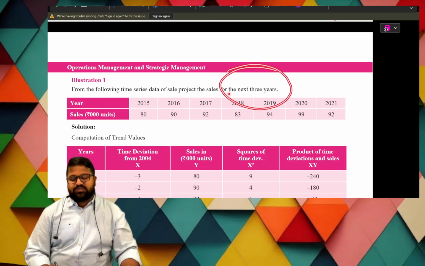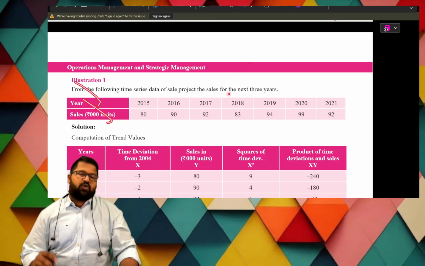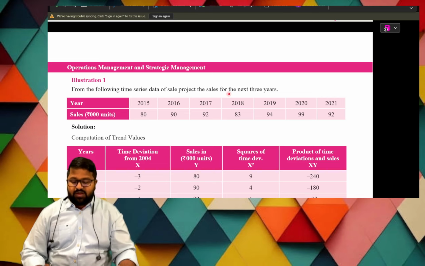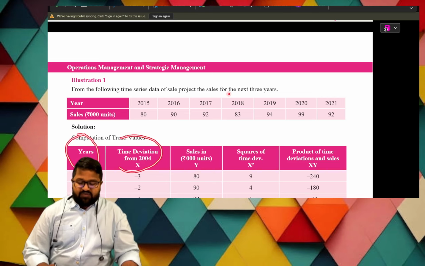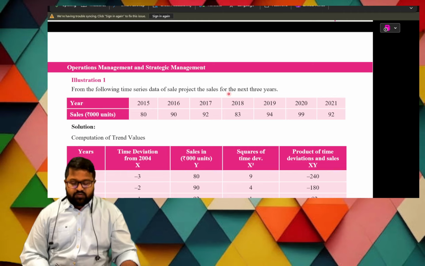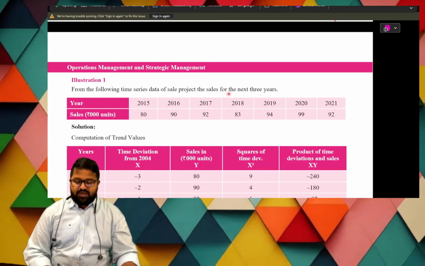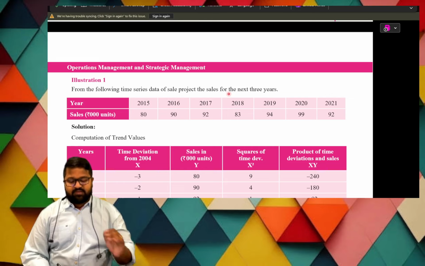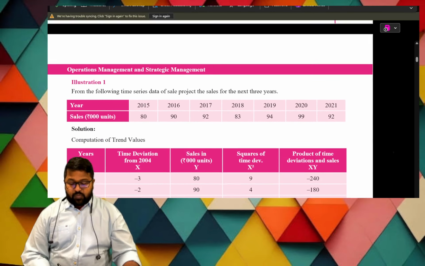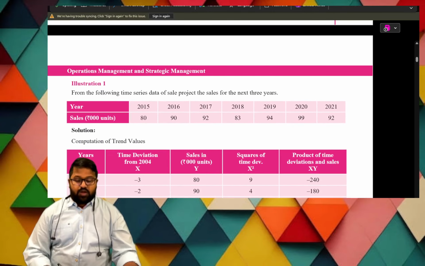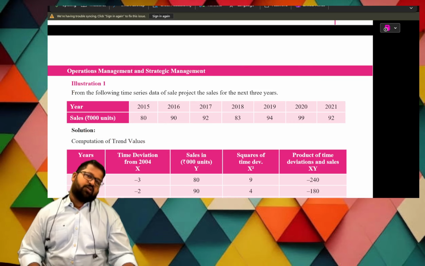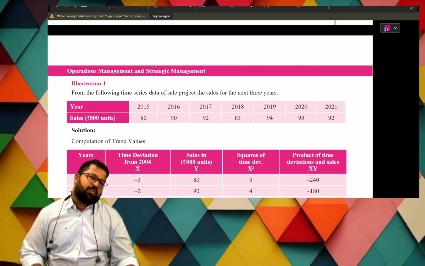In this, there is a year column and a sales column. So what columns do we need to take? We need to maintain a few columns: years, and time deviation from 2004. Why do we need to take 2004? Think about that. Here the time given has some mistake, so let us correct that also. Now let us see the problem. Read the problem once more. If you read the problem, there is some sort of deviation. We shall identify that and get the solution done.